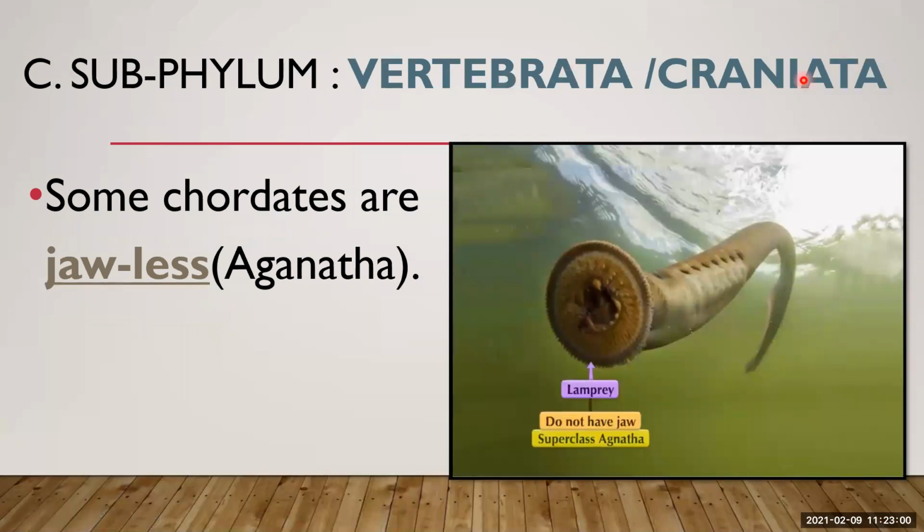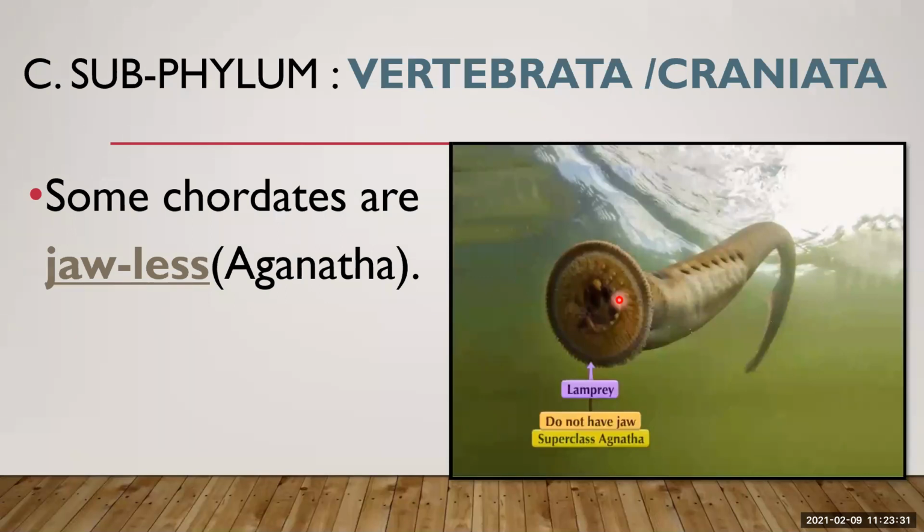Subphylum Vertebrata or Craniata. Why are some chordates jawless? They are known as agnatha. Jawless means they do not have a jaw. What is a jaw? A jaw is a set of bones that holds your teeth. If you observe your mouth, you will see two jaws, upper jaw and lower jaw. It contains teeth. It is a bone structure.